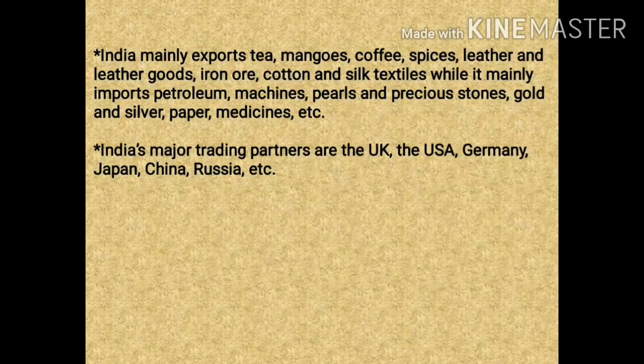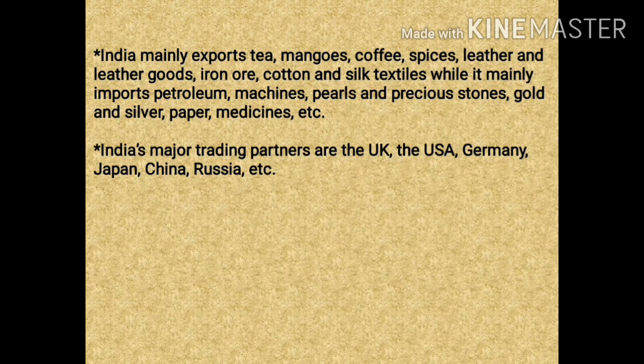Now let us see what are the import, exports and the major trading partners of India. Now as we have learned that India has an unfavorable balance of trade where the imports are more than the exports. So let us see what are the things that have been exported from India to the other nations, and those are tea, mangoes, coffee, spices, leather goods, iron ore, cotton and silk textiles.